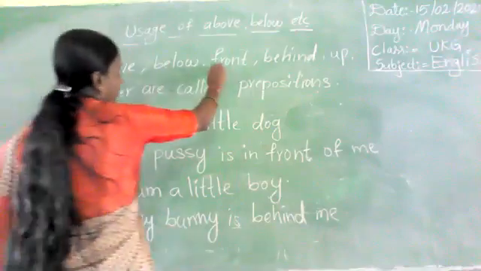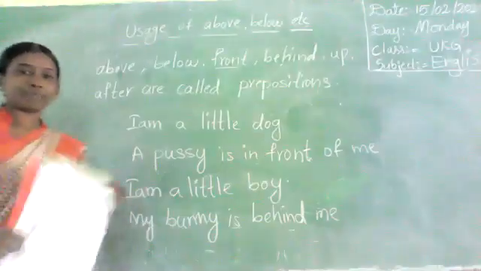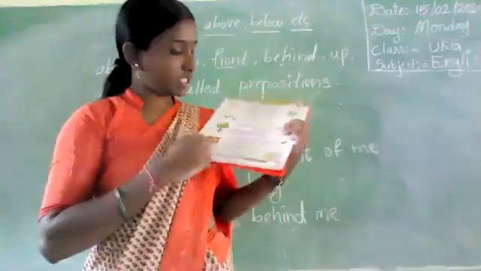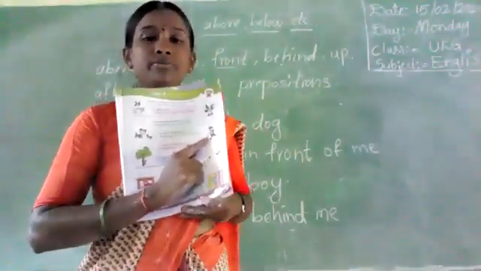See, in front of, next one, behind. Children, first you observe the picture given here.